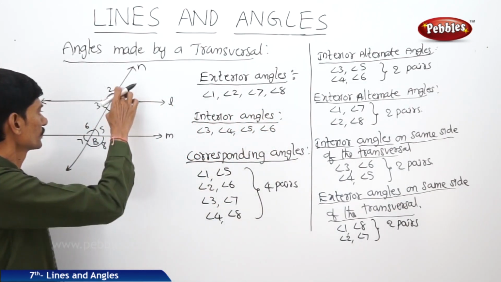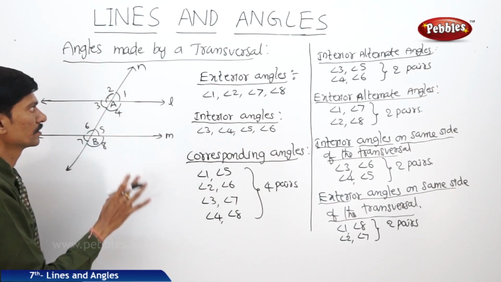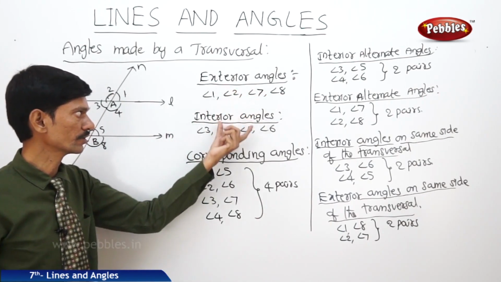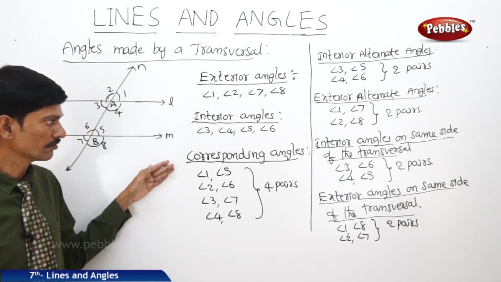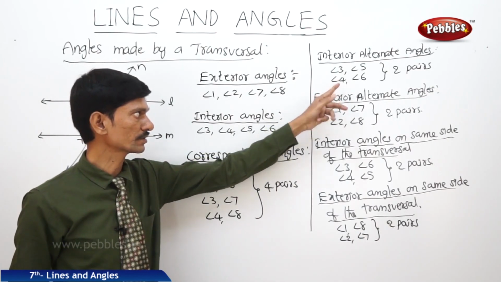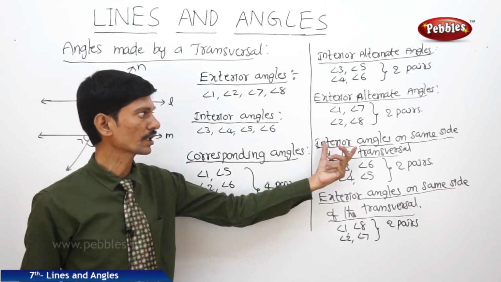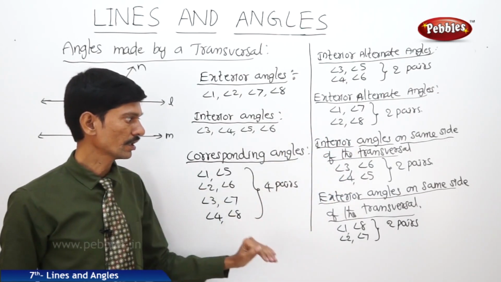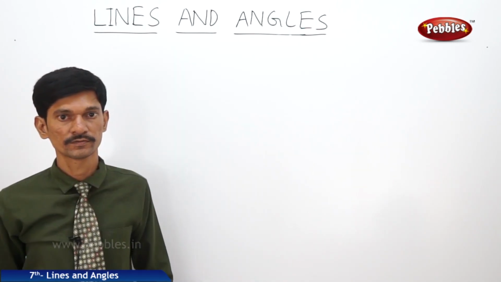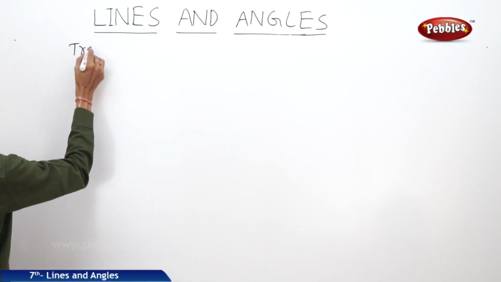So when the transversal intersects two lines, then 8 angles are formed. Out of 8 angles, 4 exterior angles and 4 interior angles, and there will be 4 pairs of corresponding angles, 2 pairs of interior alternate angles and 2 pairs of exterior alternate angles, and 2 pairs of interior angles on same side of the transversal and 2 pairs of exterior angles on same side of the transversal. Now let us see the next topic, that is transversal on parallel lines.